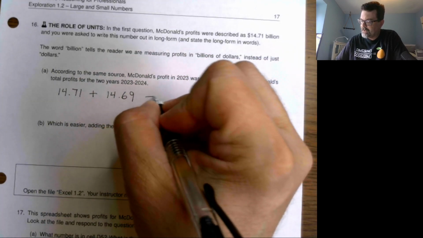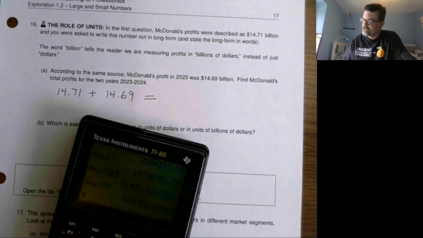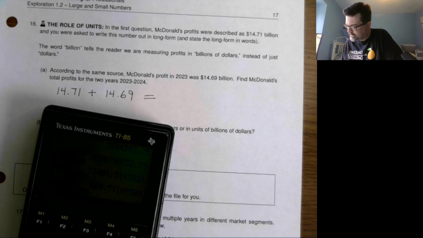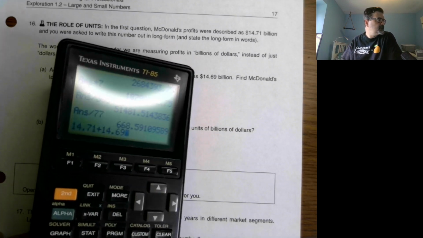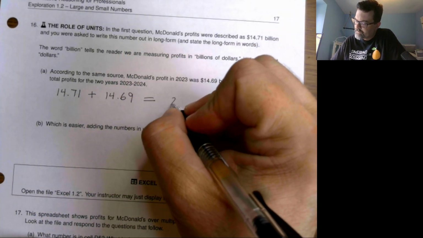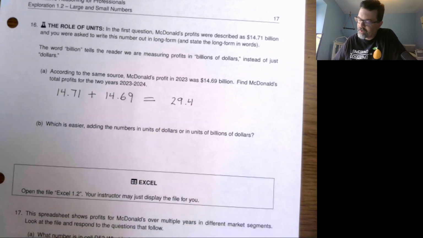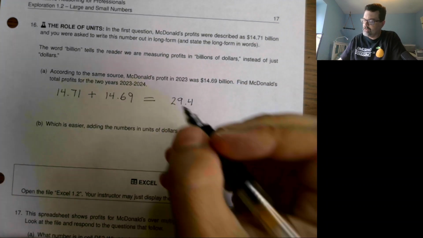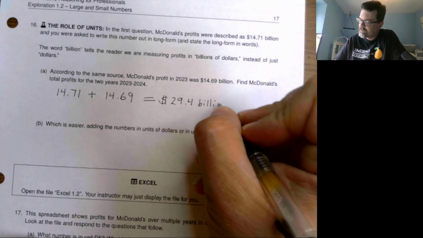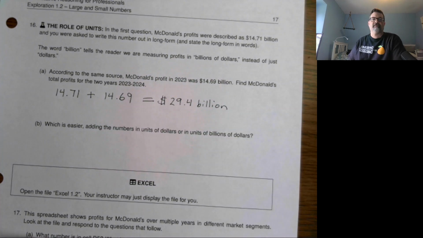We just got to add them up, and it's 29.4, I believe. Here it comes. 29.4. And then in terms of the unit, well, we'll use the dollar sign, but then we'll write billion after that.